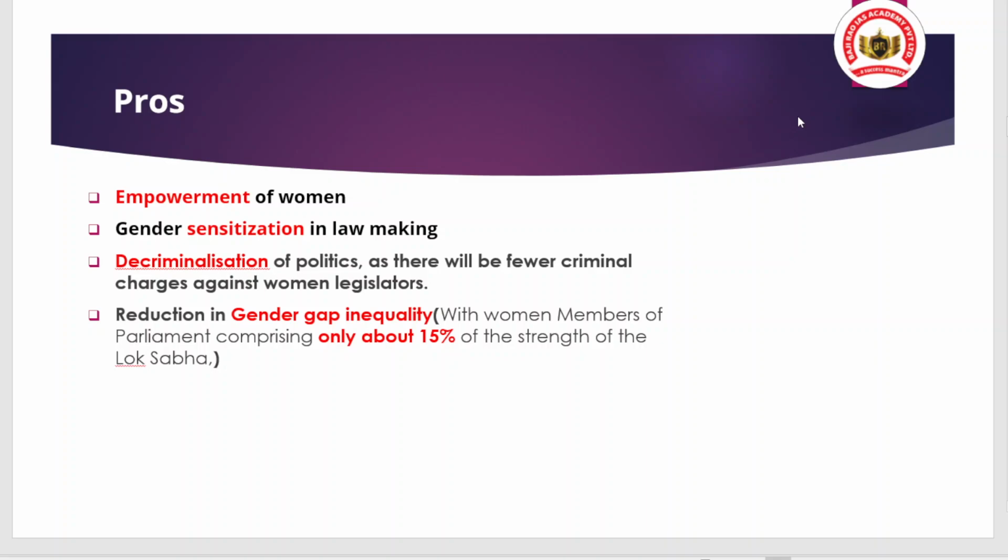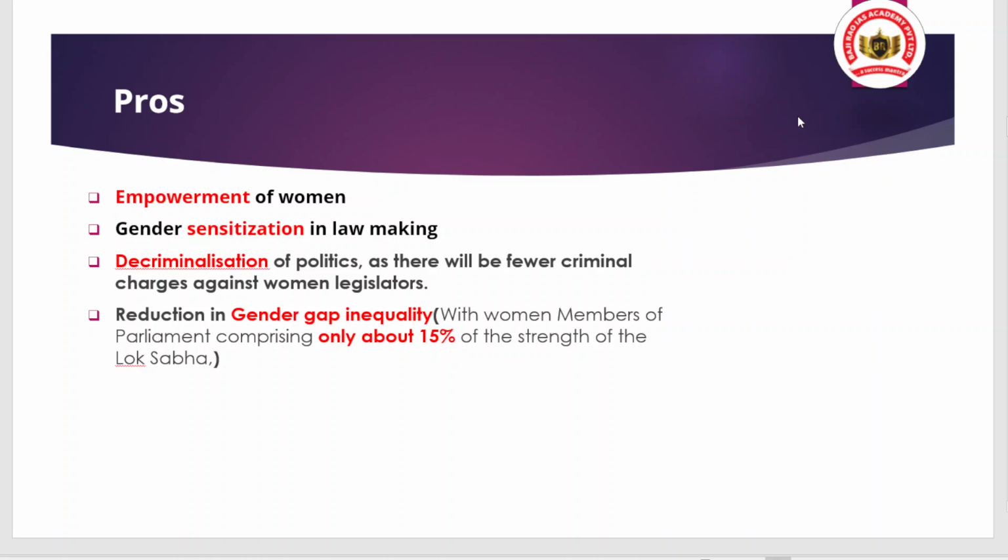So why has the government restricted it to 2029 rather than 2024? Because they argued that currently we don't have the census of 2021 conducted, which was pending. Along with that, there is a need for delimitation of constituencies via the Delimitation Commission, which has also not been established. So the government tried to delay its implementation to 2029. That is the point the government talked about.